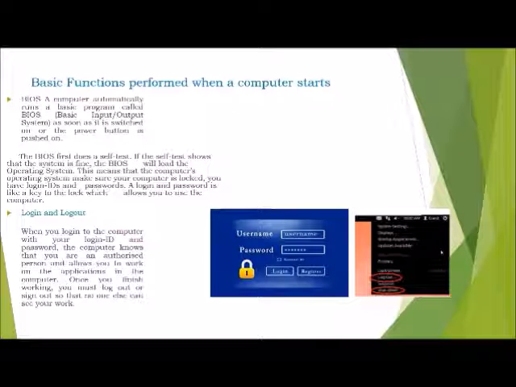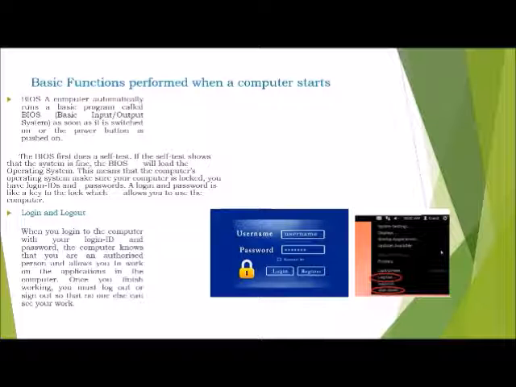When we log in to the computer with our login ID and password, the computer knows that we are an authorized person and allows us to work on the applications in the computer. And when we finish, we must log out of all the devices and accounts so that nobody can misuse our account or our computer system.